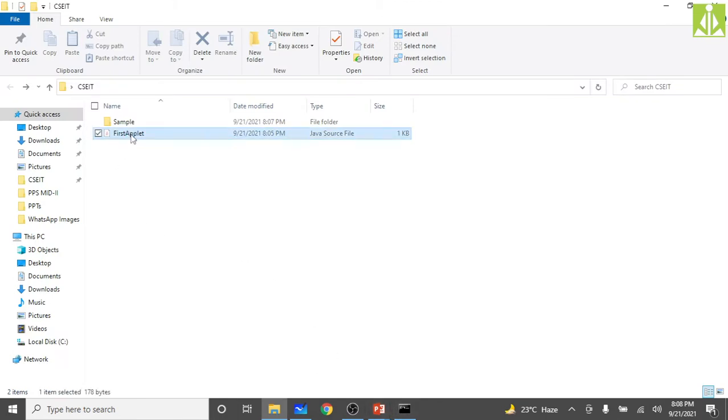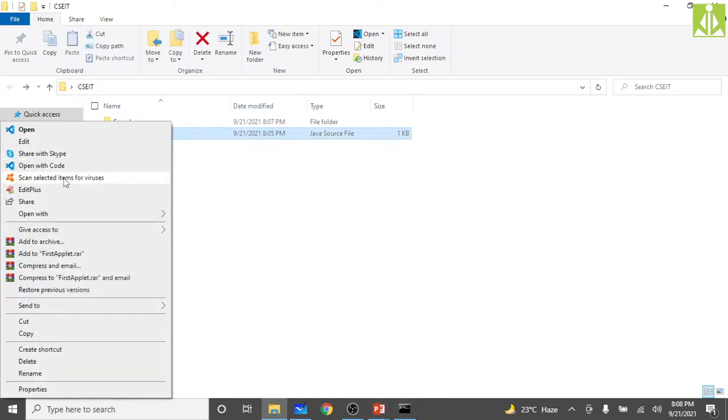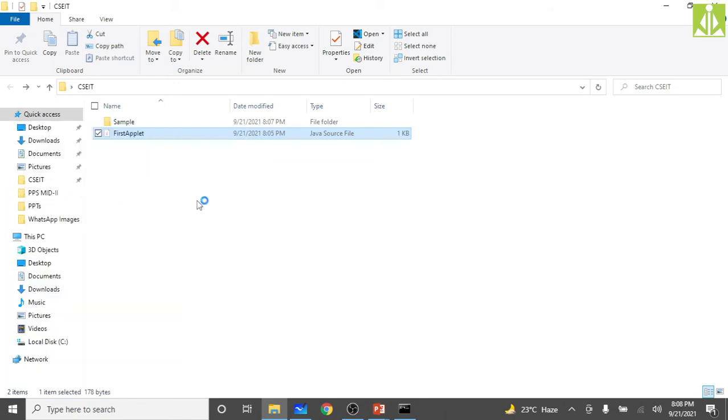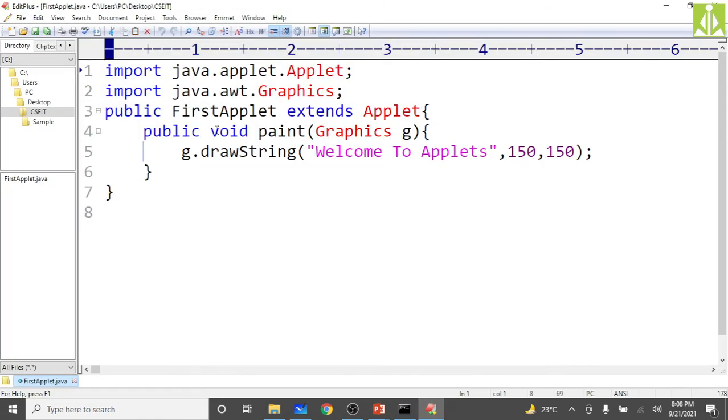Just open this in EditPlus. Maybe we have made some mistakes. AWT graphics, g dot drawString. I'm not seeing any mistakes.